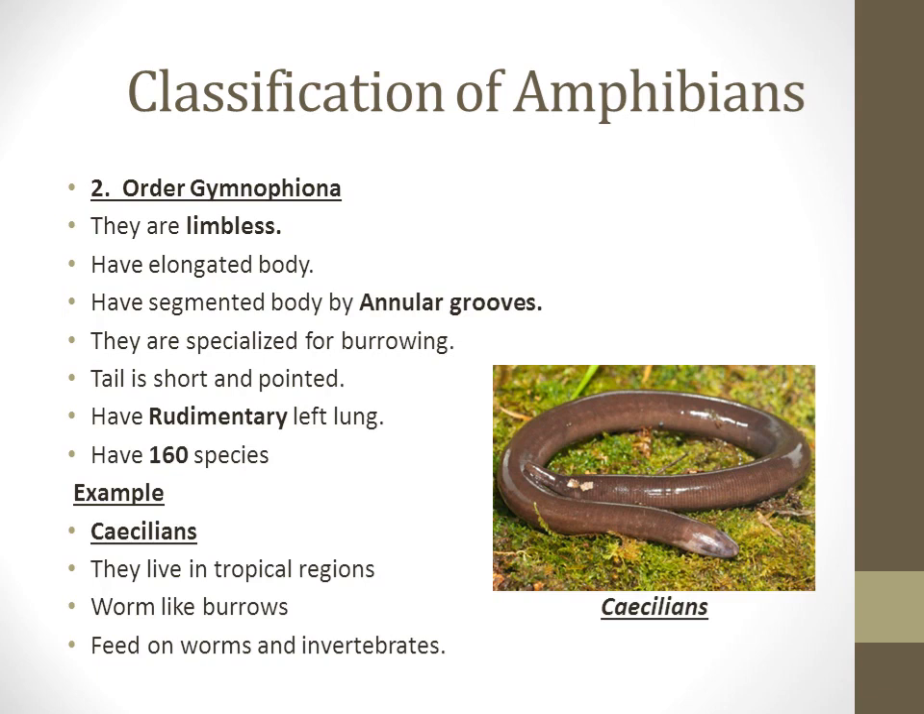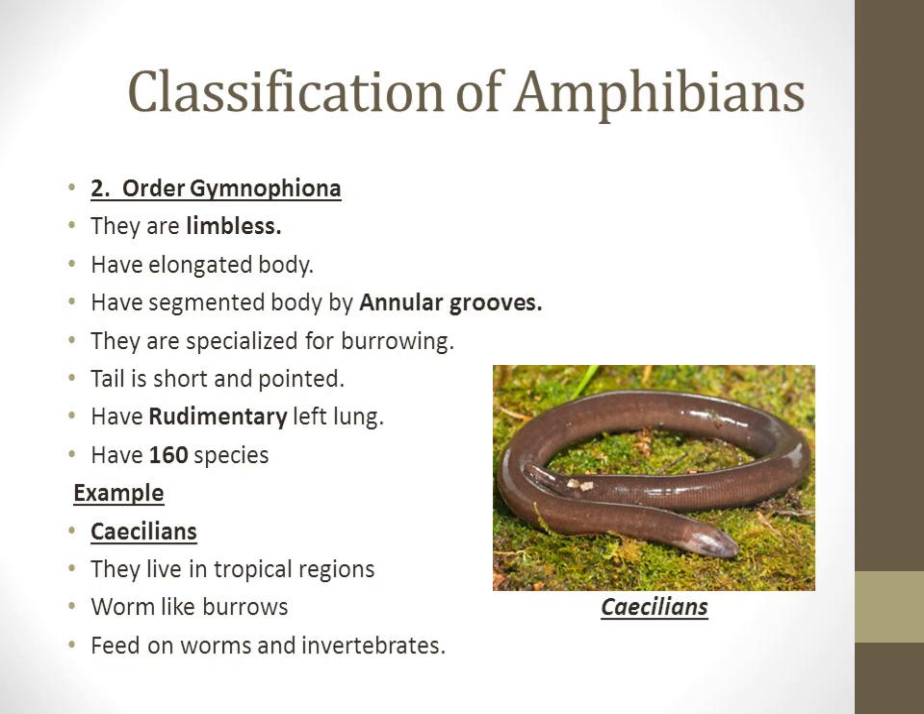They have a rudimentary left lung, and there are about 160 species in order Gymnophiona. The common example of Gymnophiona is caecilians, and these caecilians live in tropical regions of South America, which is their principal home, Africa, India, and Southeast Asia. Caecilians possess a long, slender body, small dermal scales in the skin of some, many vertebrae, long ribs, no limbs, and a terminal anus.